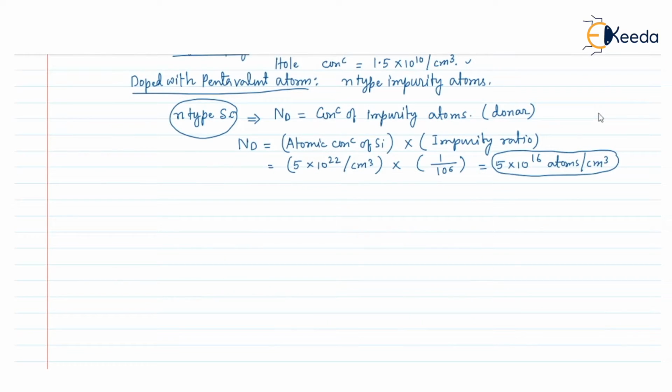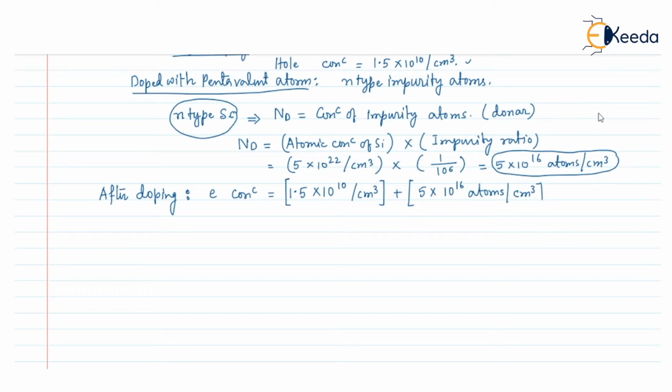The electron concentration after doping will be equal to, before doping it was 1.5 into 10 to the power 10 per centimeter cube, plus after doping we have added 5 into 10 to the power 16 impurity atoms per centimeter cube, and from each impurity atom we will get one electron.